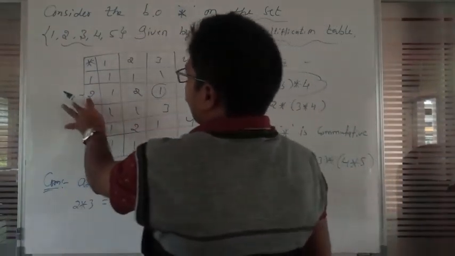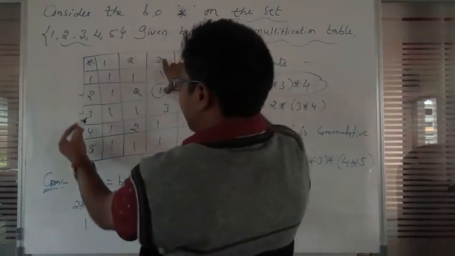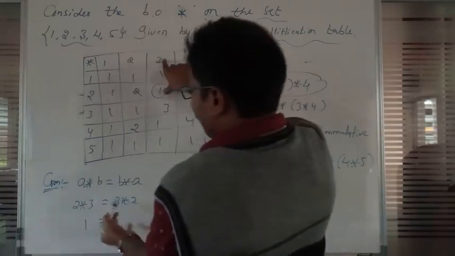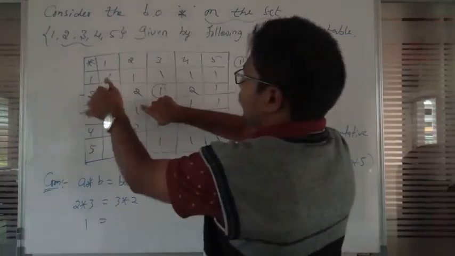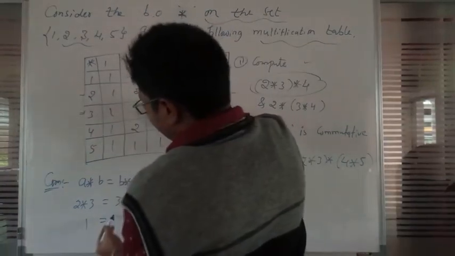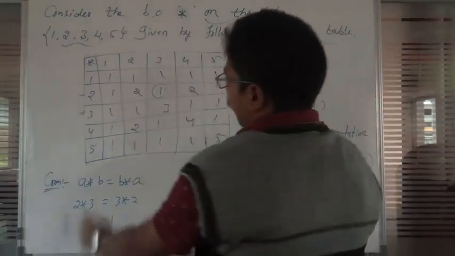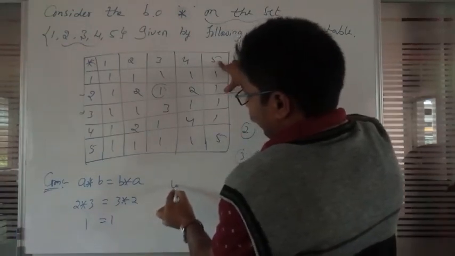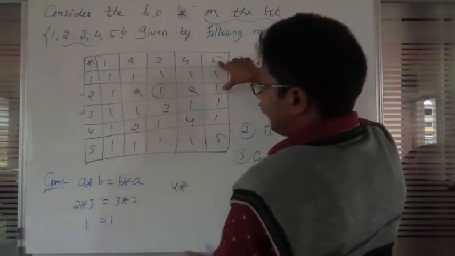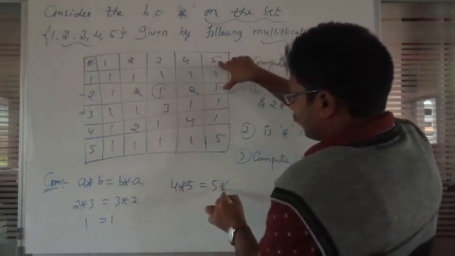2 star 3: 2 in the row, 3 in the column, 1 is there. And 3 star 2: 3 is the row, 2 is the column, so 3 and 2 are intersected at 1. Okay, now next we will check another one, 4 star 5 and 5 star 4.